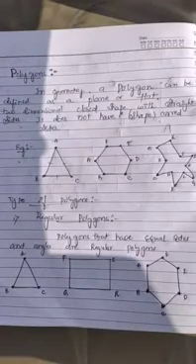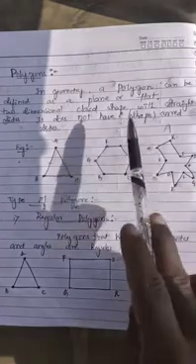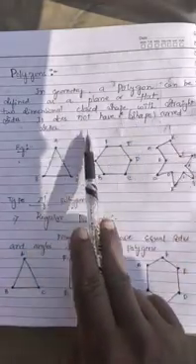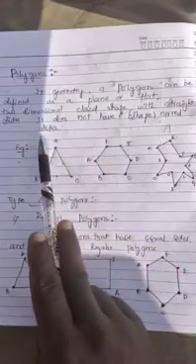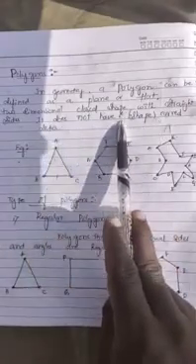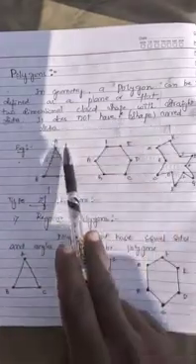Yes. Next, we have a subtopic that is polygons. What do you mean by polygon? In geometry, a polygon can be defined as a plane or flat two-dimensional closed shape with straight sides. It does not have curved sides, right?